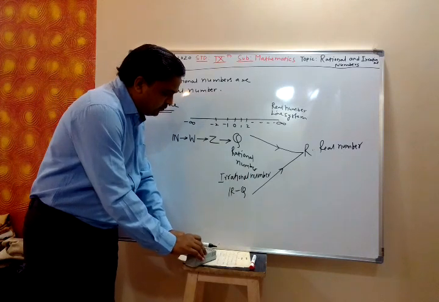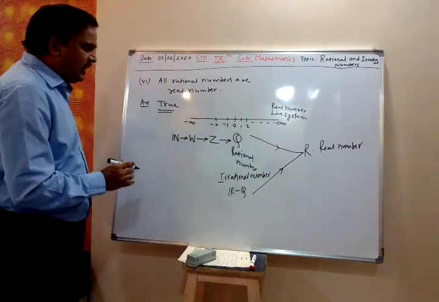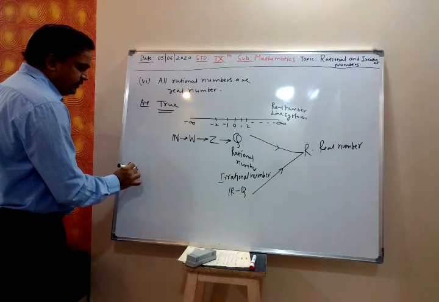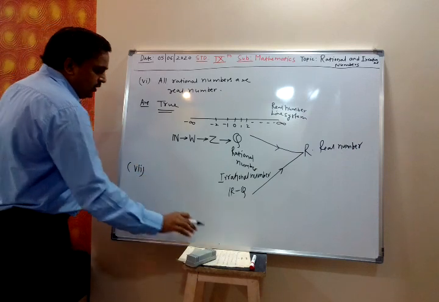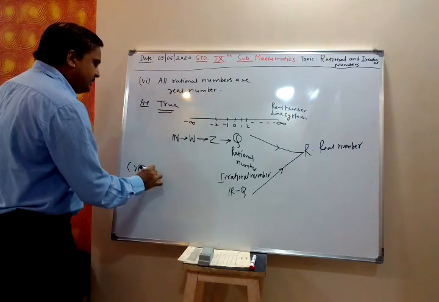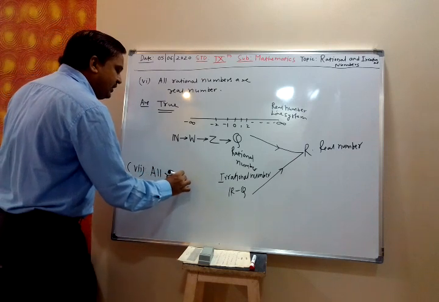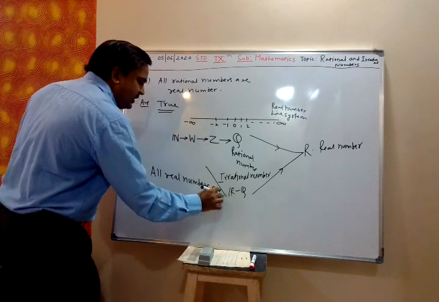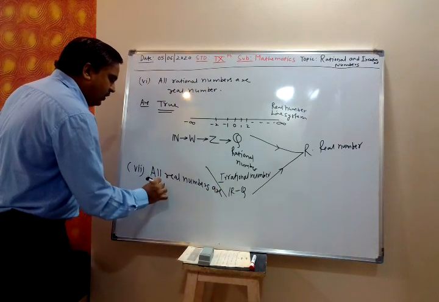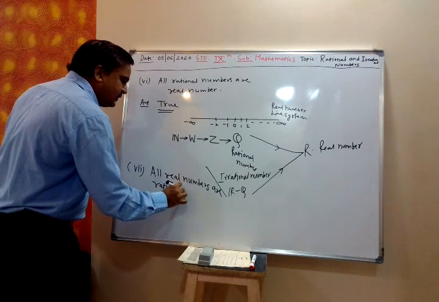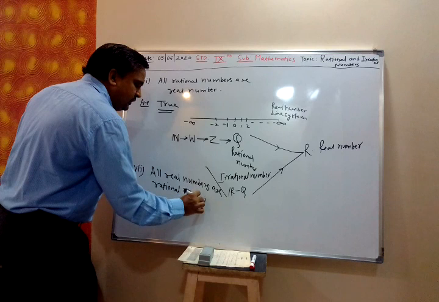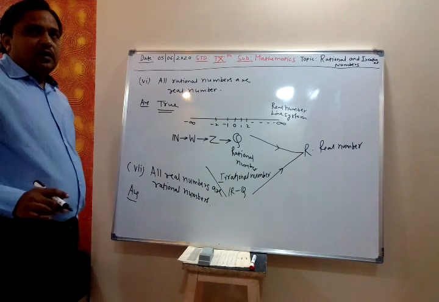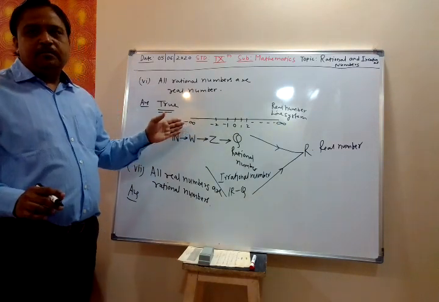Then next is, all real numbers are rational numbers. 5th, 6th one, 7th one, sorry. All real numbers are rational numbers. Just tell me, true or false? All real numbers are rational numbers?